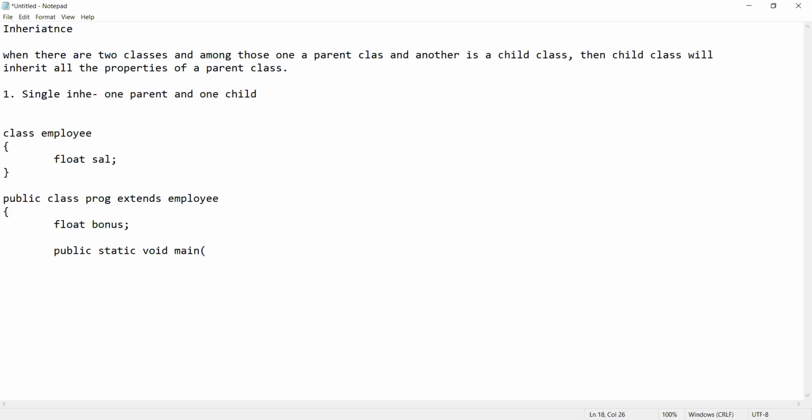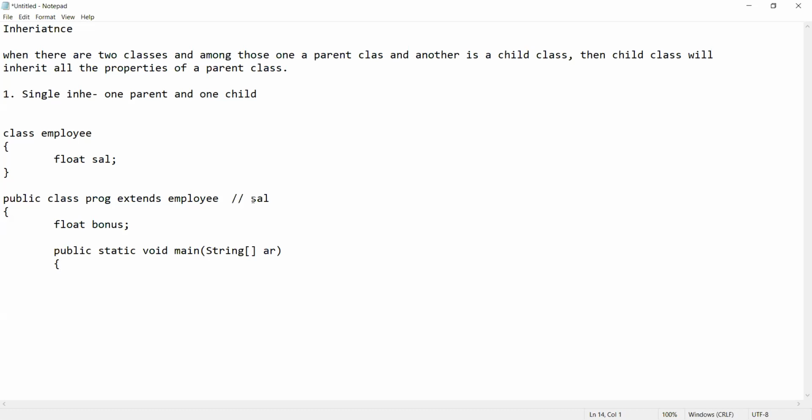I have told you that if there are more than one classes in your program, then you will make the public class only the class which has a main function. Now, with this kind of relationship, the salary property is automatically inherited by the programmer class, which means the programmer class has two properties, salary and bonus.